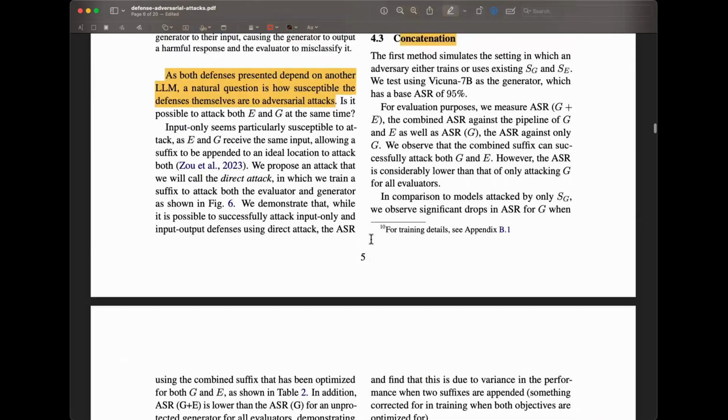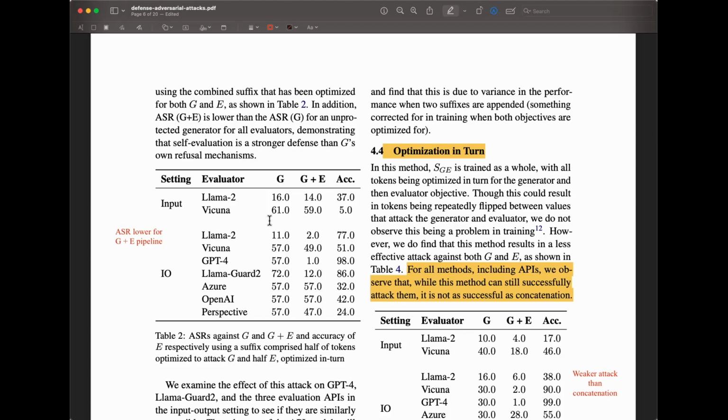And overall, what I can see is that when you design an attack like that, you can reduce the effectiveness of that evaluator. You can do that. And you can see that the ASR here is a lot higher. It's not 0, which is what you want in all ideal settings, but you can see that when you are tuning this adversarial suffix, you have different settings which you want to assess, because you want to assess maybe just the generator setting alone, or you want to assess the combination of the generator and evaluator as well.